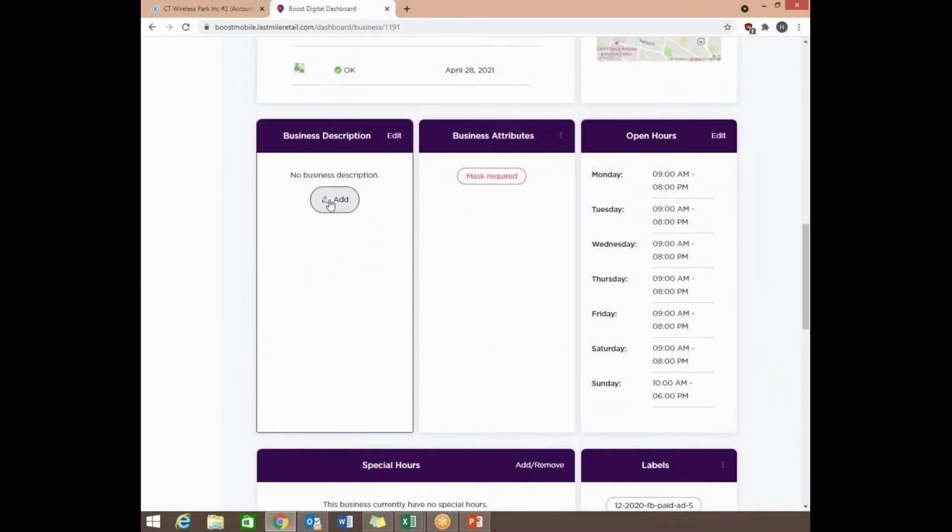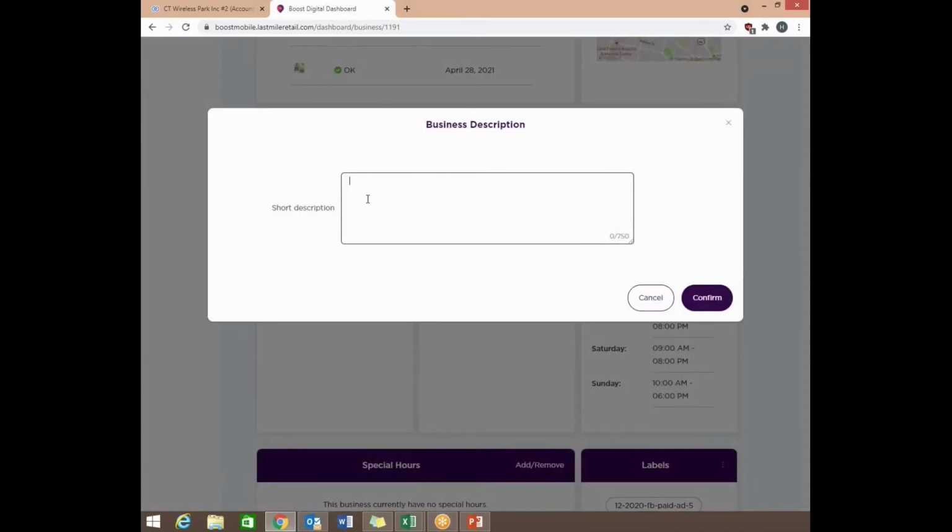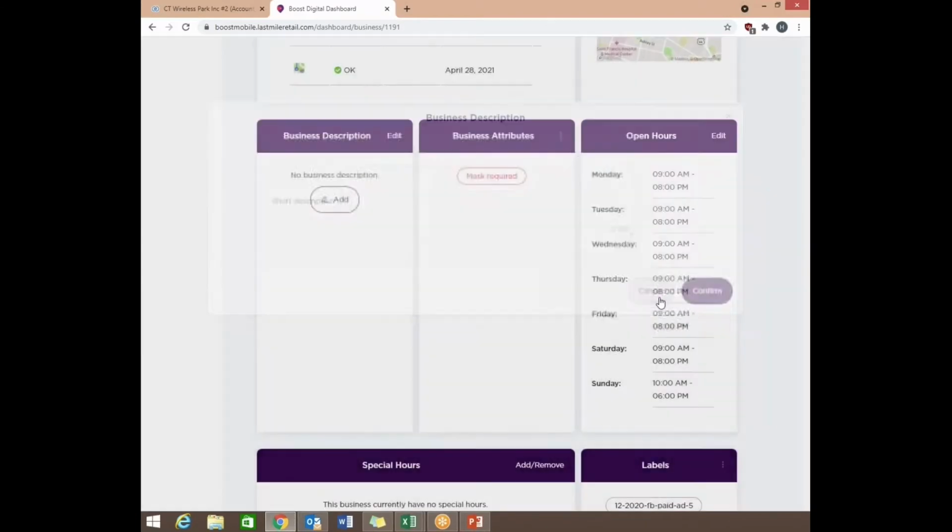So I'm going to go ahead and hit add. And what this allows you to do is you can add a brief description about your store so that when a customer looks up your location on Google under My Business page, they will see whatever you want to type here. So you just want to add, like I said, a brief description about your store so customers can see it. Just make sure that whatever you are entering here, that it's professional and it meets Boost standards, since this is going to be public. You're just going to type it in here and hit confirm.